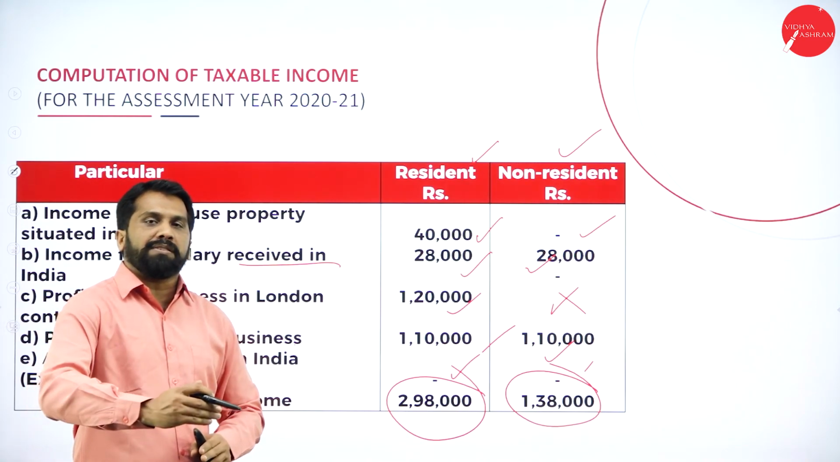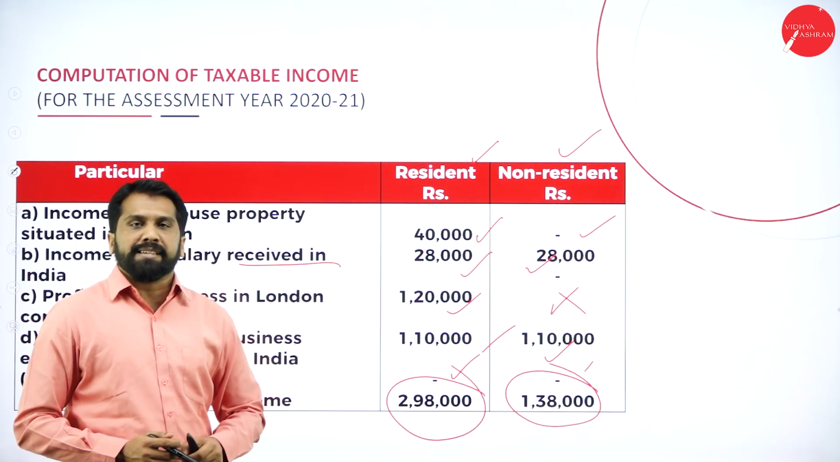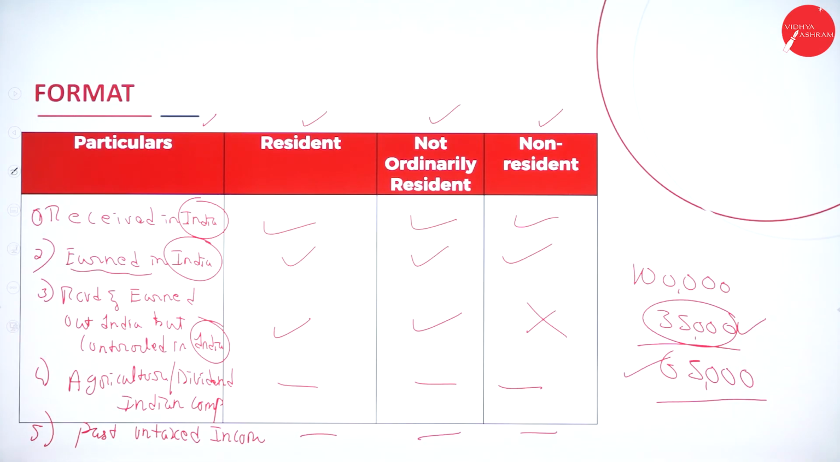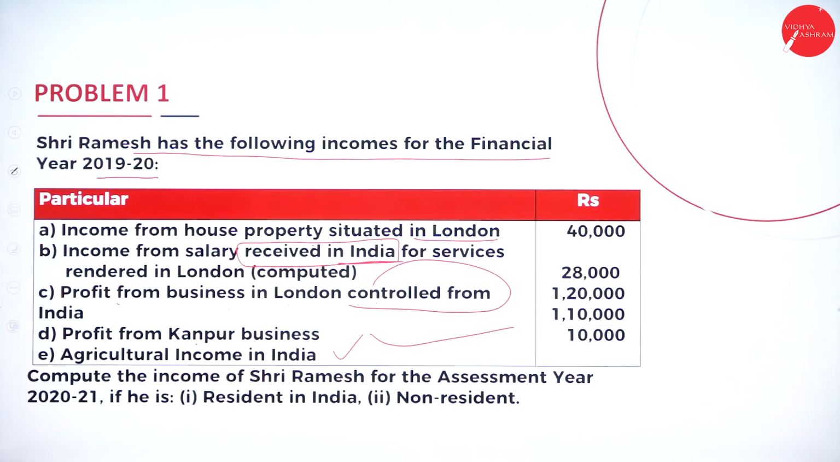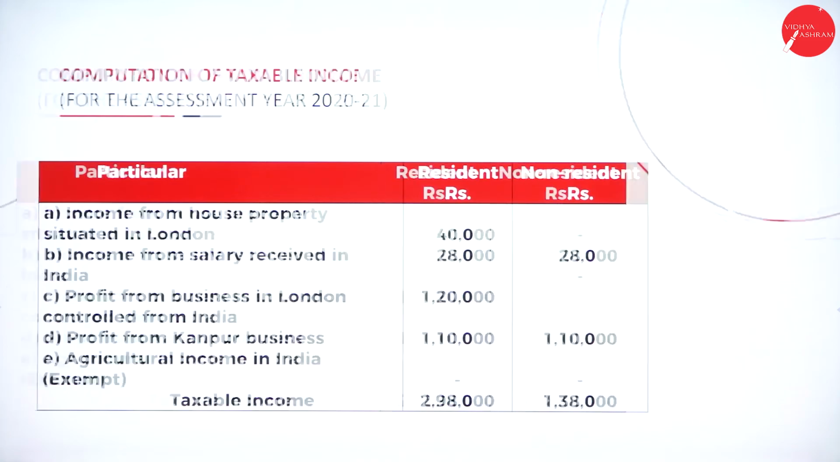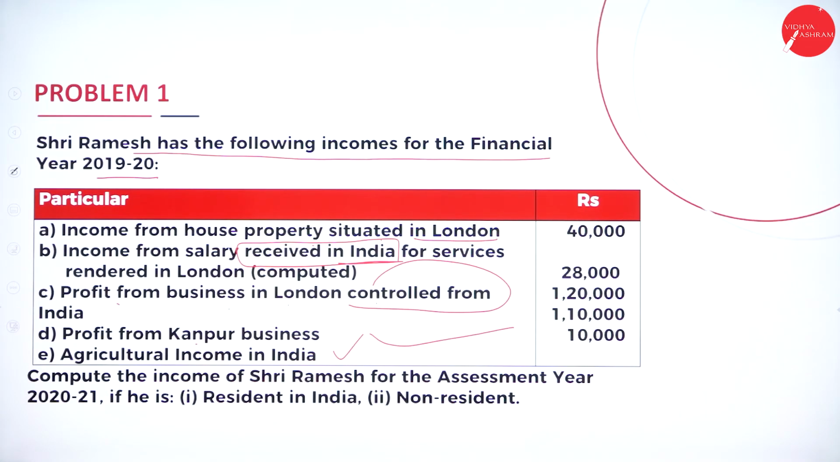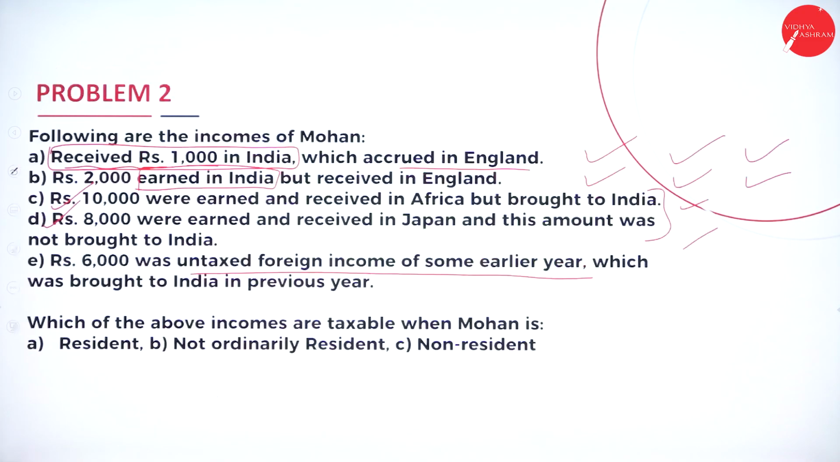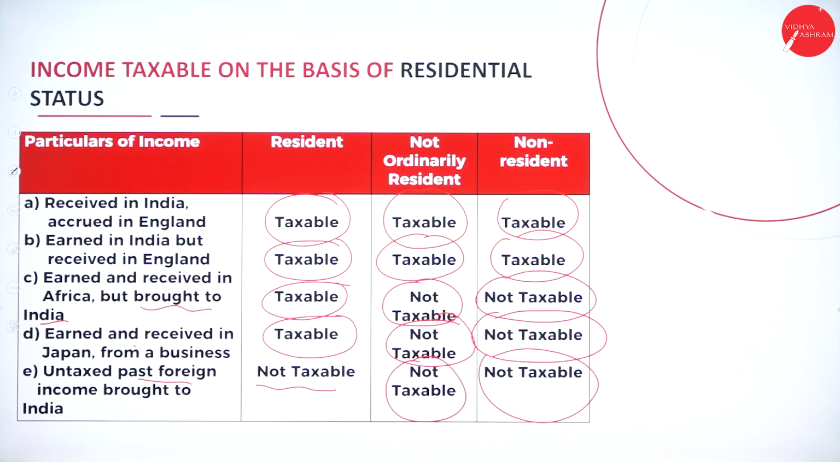I'll go back through the slides one by one. If you want, you can take screenshots. This will be your agenda for the session. There is a format. I have not given you the complete format; I have given part of the format. In the next session, I'll complete this format. This is your problem number 1. In the problem, they have asked only two things, resident in India or non-resident. This is the computation of taxable income, the answer. This is your problem number 2 and this is the solution for the problem.